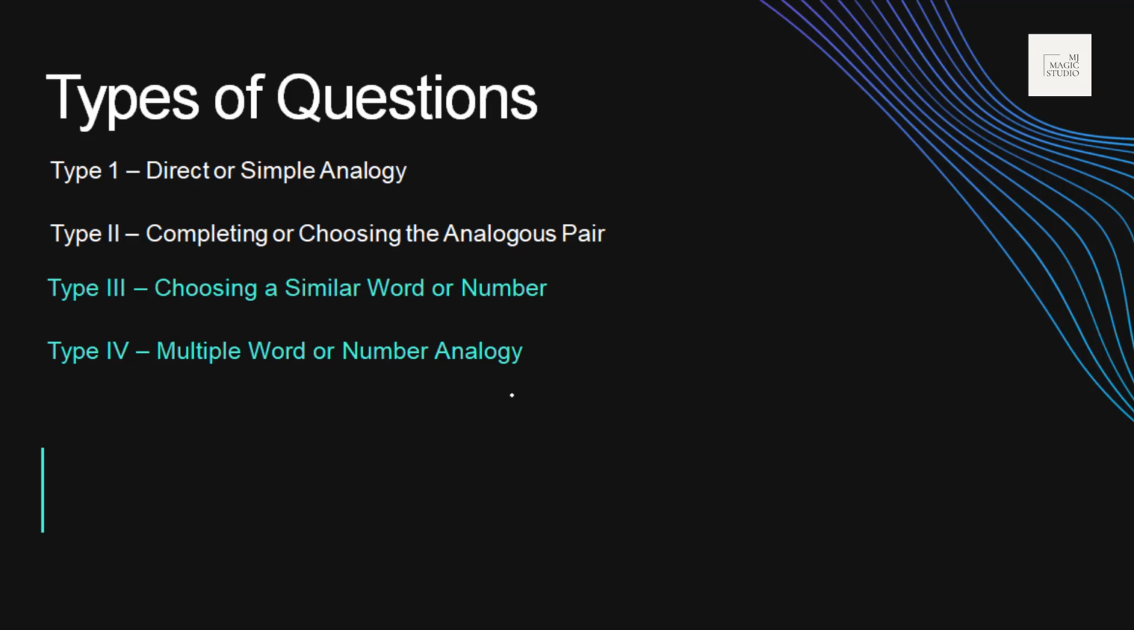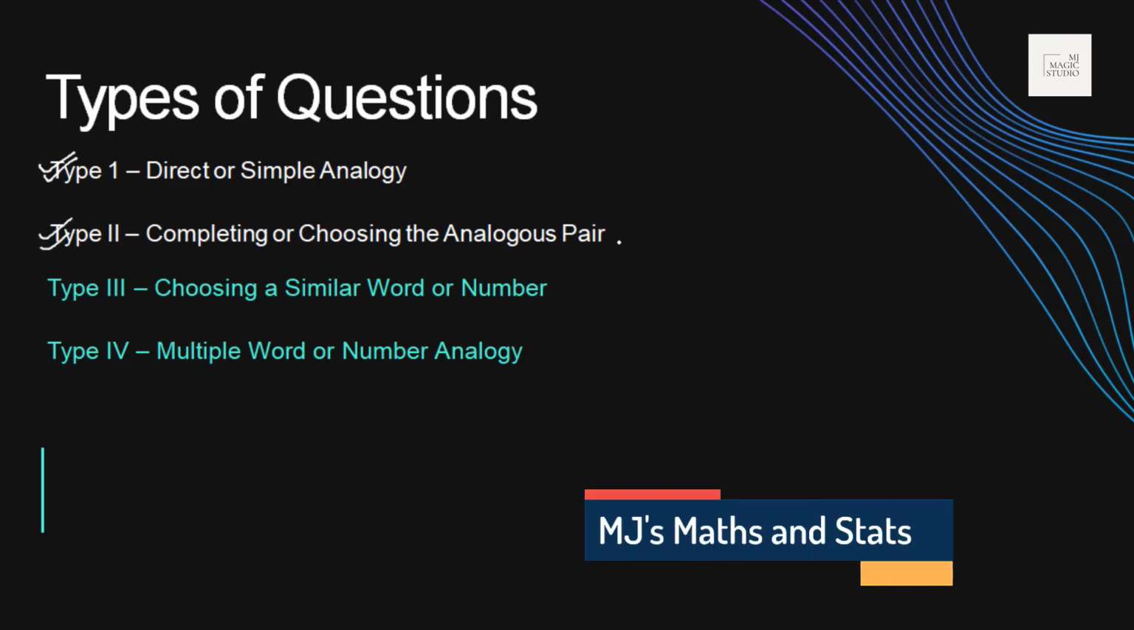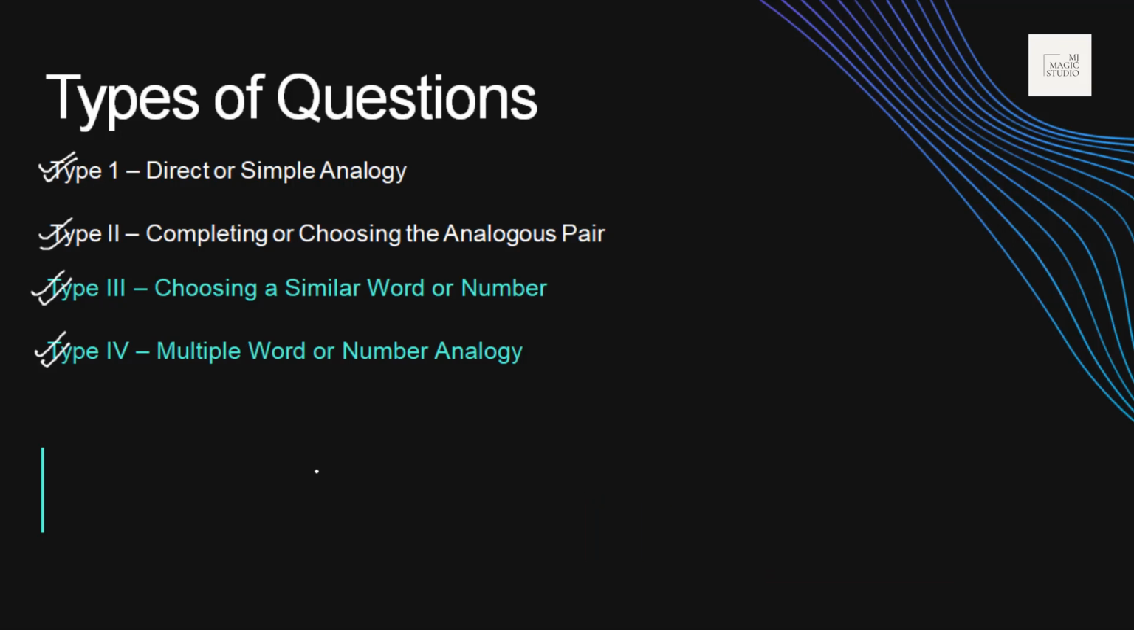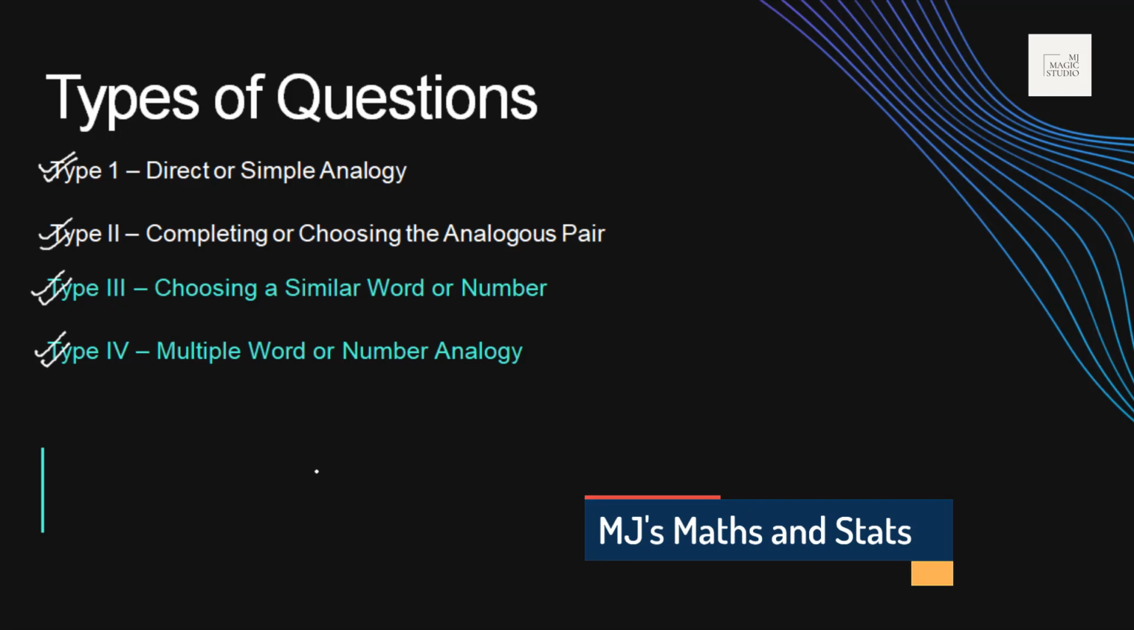The types of questions which are generally asked are of 4 types. Direct or simple analogy, completing or choosing an analogous pair, choosing a similar word or number, and multiple word or number analogies. We will see all the 4 types in the coming examples. These are the few types or the ways in which questions are asked.